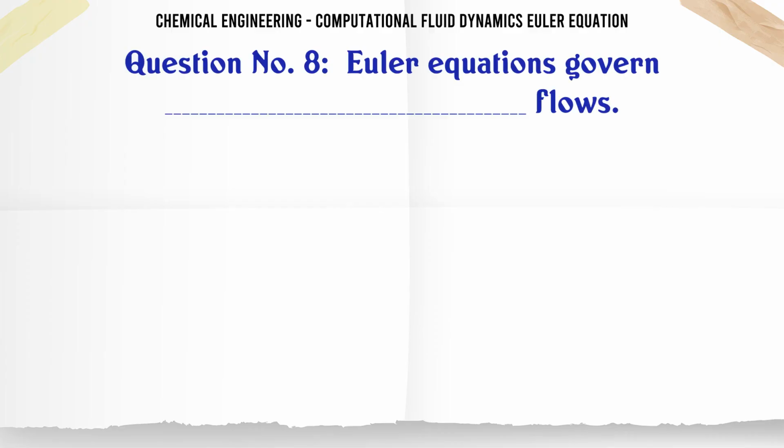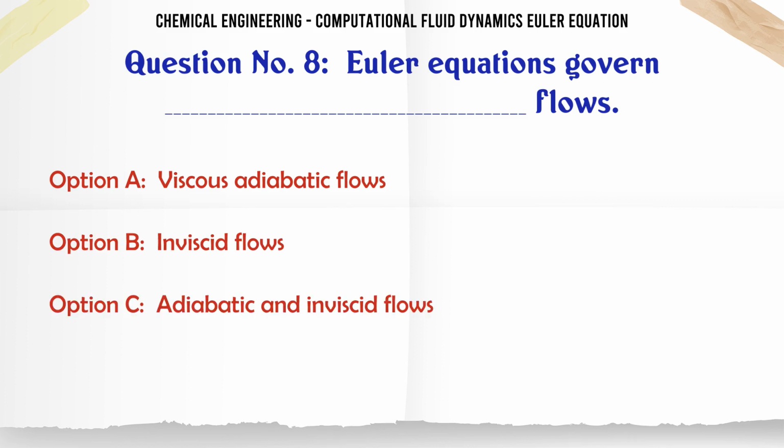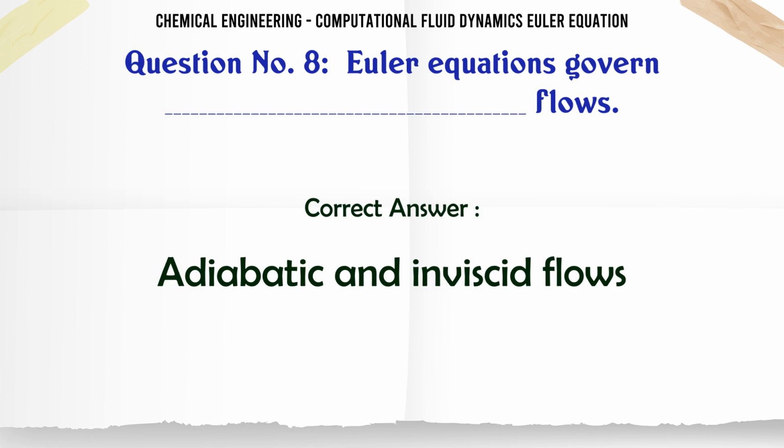Euler equations govern flows. A. Viscous adiabatic flows. B. Inviscid flows. C. Adiabatic and inviscid flows. D. Adiabatic flows. The correct answer is adiabatic and inviscid flows.